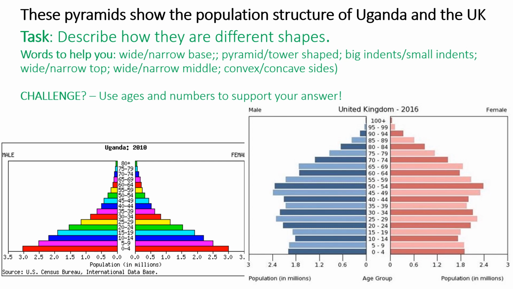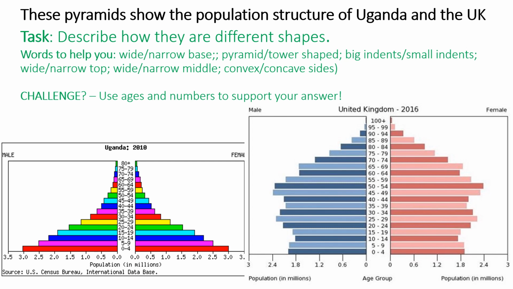What is it for Uganda? Look at Uganda's. Pause this. Tell me what the population is for females aged 0 to 4 and for males aged 0 to 4. Your answer might have been 3 for the females and just over 3 for the males. So you can see very, very big, a lot of males and females in that age group in Uganda.